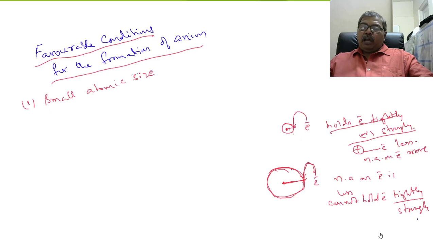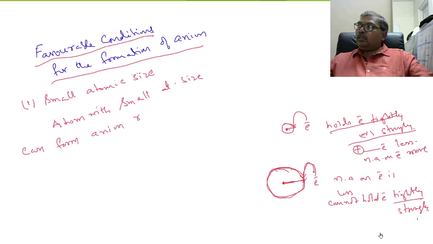So therefore, an atom with small atomic size can form anion readily than an atom with large atomic size.